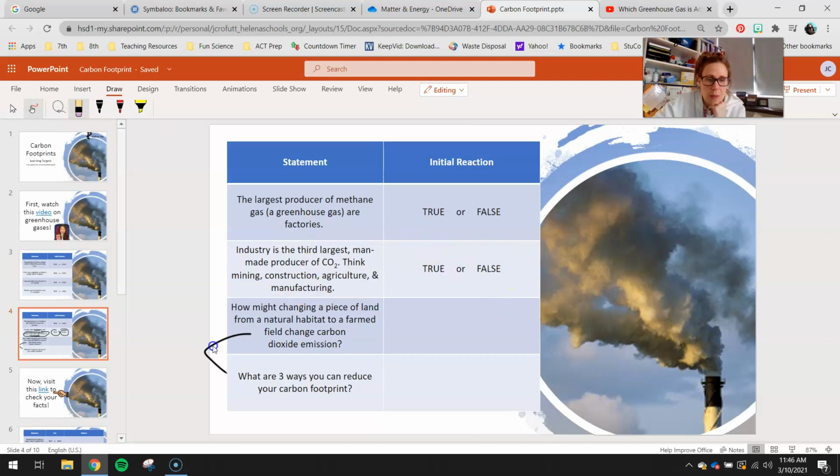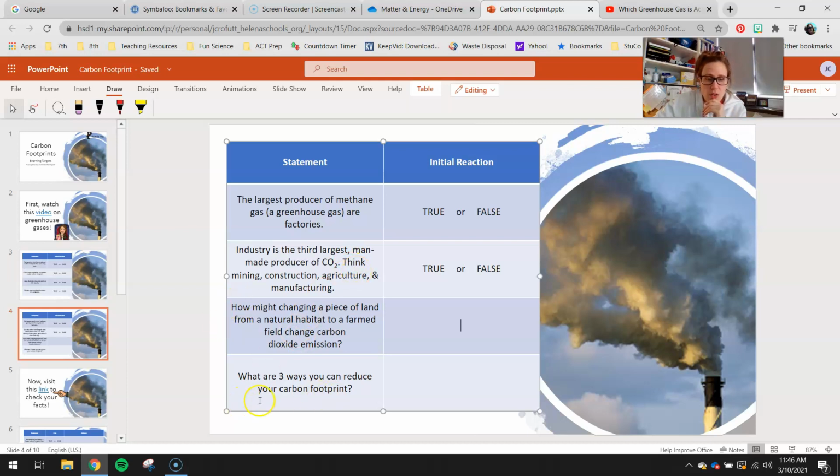Okay, so you guys will need to go back to your cursor for this, and you guys will type in here. How might changing a piece of land from a natural habitat to a farmed field change carbon dioxide emissions? So maybe you have a forest, and then you wipe that forest clean and turn it into farmland, okay? Or maybe it's just a field, and you wipe it clean of all the weeds, wildflowers, those kinds of things, and turn it into a farm. So do you think that would increase, make more carbon dioxide emissions, make less, or no change at all?